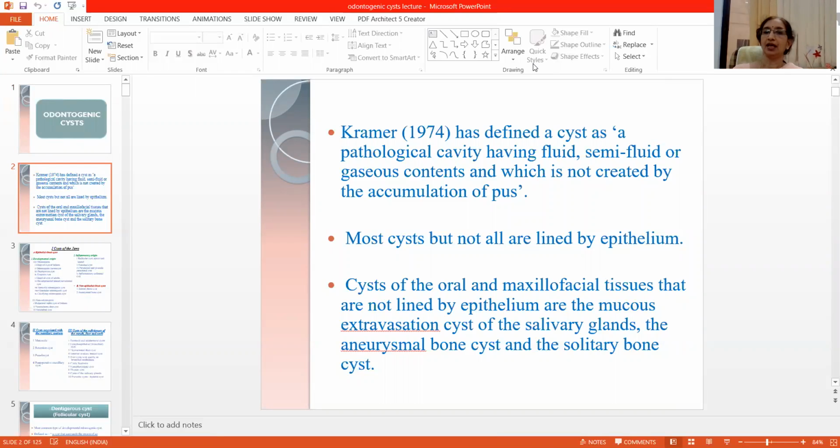Most of the cysts are lined by the epithelium, but not all the cysts are lined by epithelium. So the cysts of the oral and maxillofacial tissues which are not lined by the epithelium are the mucous extravasation cyst of salivary glands, the aneurysmal bone cyst, and the solitary bone cyst.